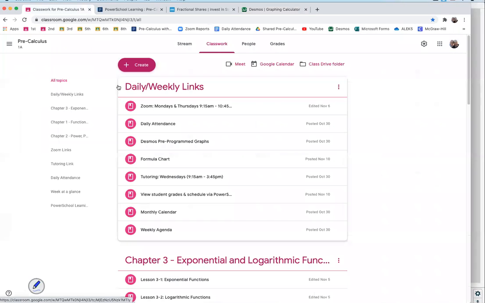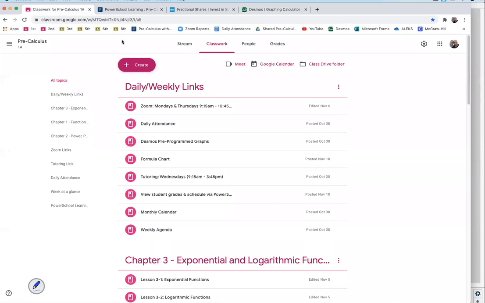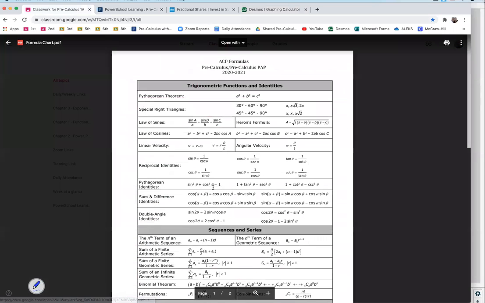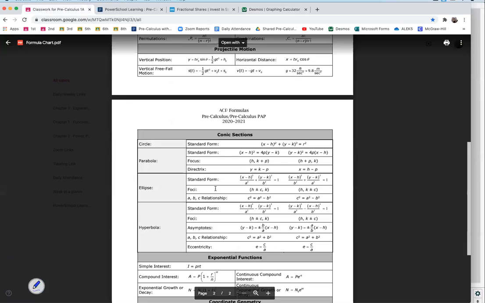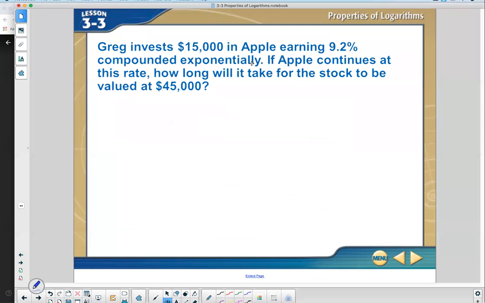And I'm just going to go to the formula chart from Google Classroom. You can use this formula chart there. I go to formula chart, click that. It said compounded exponentially. The instructions said compounded exponentially. This was the key word for telling you which formula to choose.